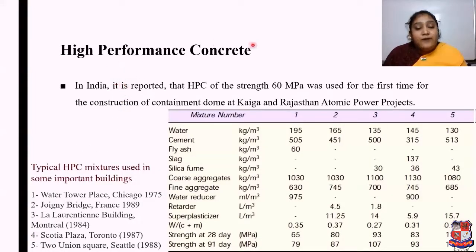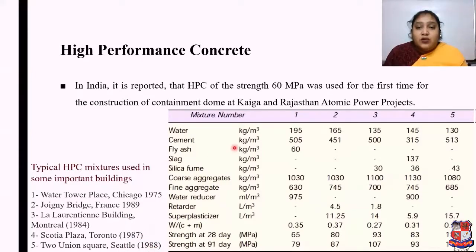If we talk about high performance concrete in India, it is reported that high performance concrete of strength 60 megapascal was used for the first time for the construction of the containment dome at the Kaiga and Rajasthan Atomic Power Project. Typical high performance concrete mixtures were used in some important buildings in Chicago in 1975, in France in 1989, in Montreal in 1984, in Toronto in 1987 and in Seattle in 1988.